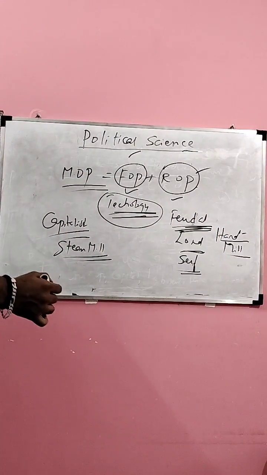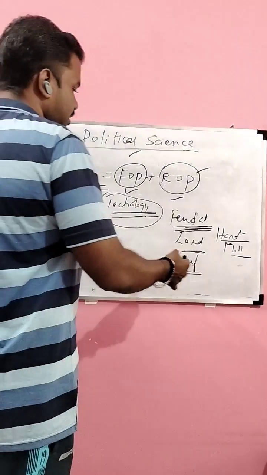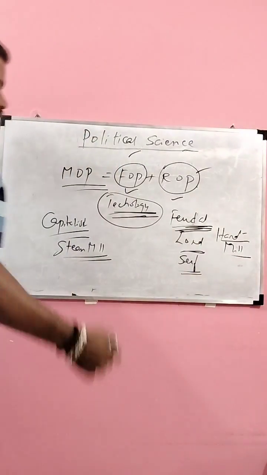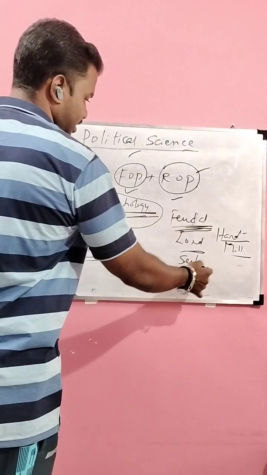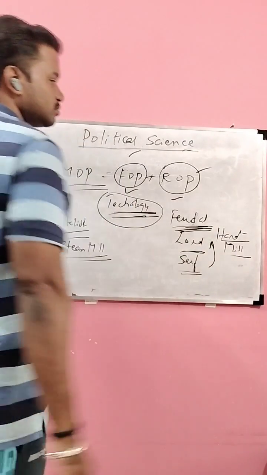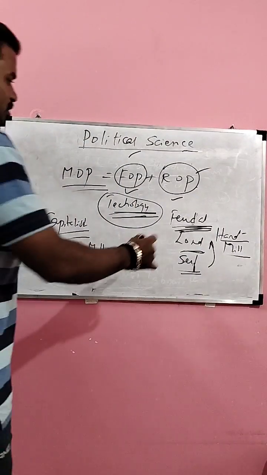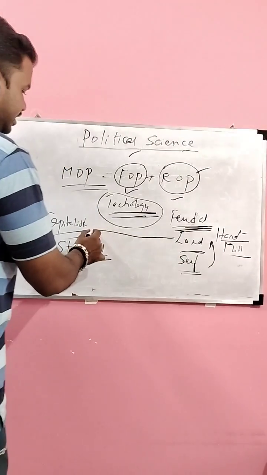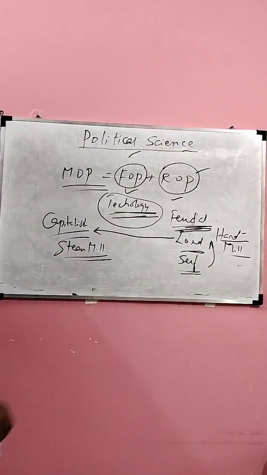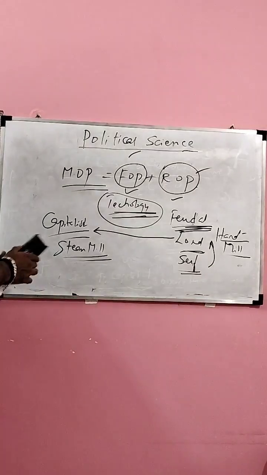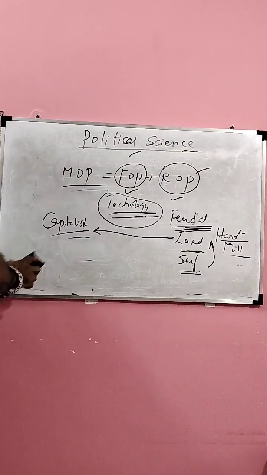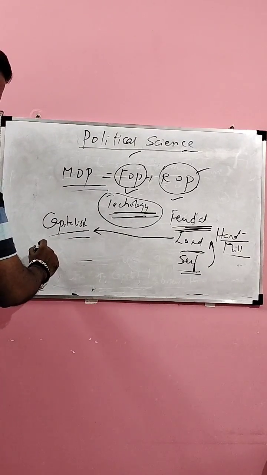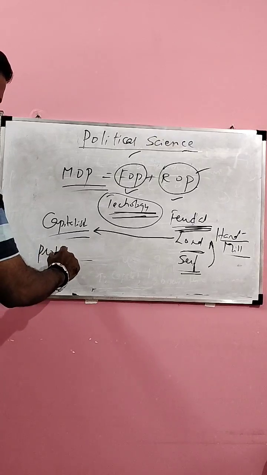But this transformation was accompanied by social conflict. The serfs resisted the lords. As a result, the lord was replaced by the capitalist. Similarly, the serf was replaced by the proletariat or the worker.